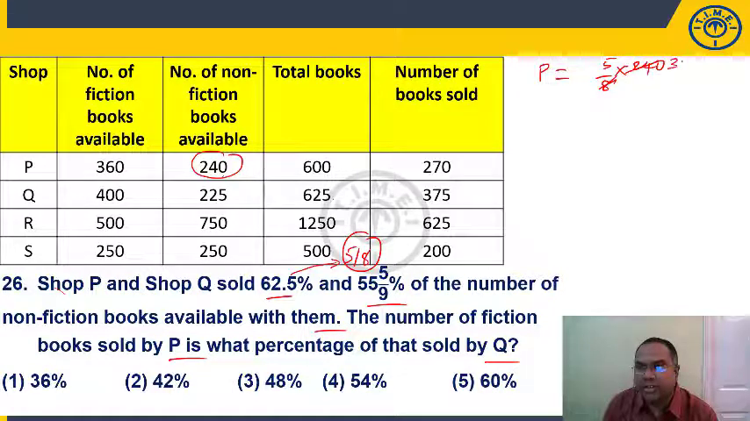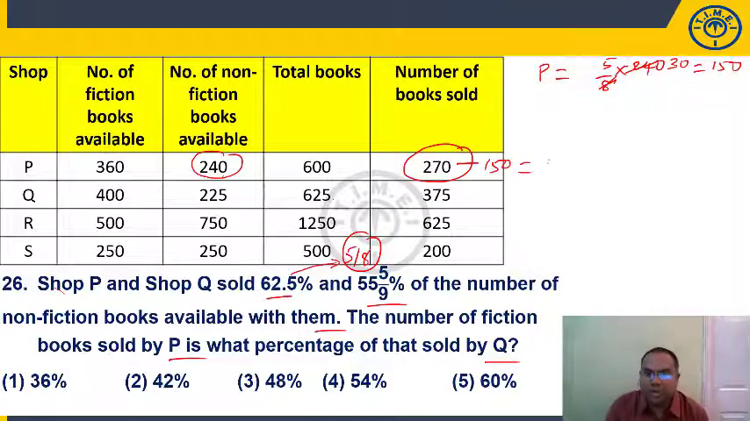So how many non-fiction books has it sold? 150. P has sold how many total number of books? 270. Out of 270, 150 are non-fiction. So obviously fiction should be how many? 120. Total sold 270, non-fiction 150, 270 minus 150 is 120 are fiction.